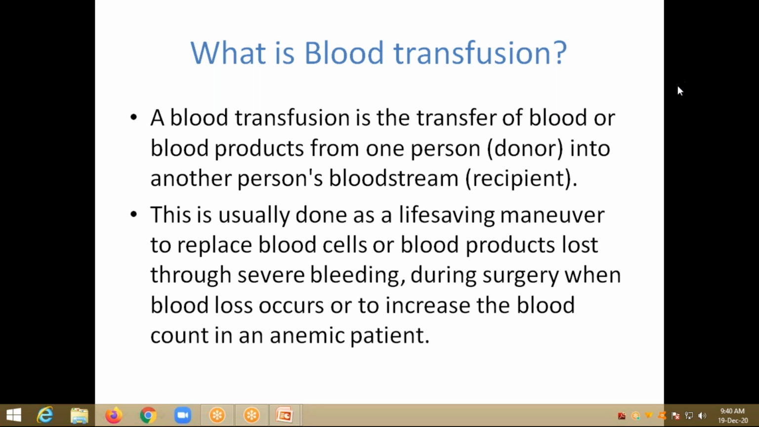So, what is blood transfusion? Blood transfusion is the transfer of blood or blood products from one person into the bloodstream of another person, that is, the recipient. This is usually done in a life-saving manner to replace blood cells or blood products lost to severe bleeding during surgery or during a road traffic accident, or to increase the blood count in an anemic patient.